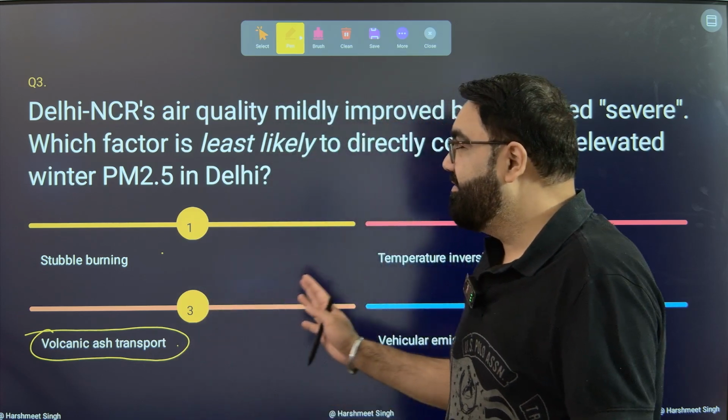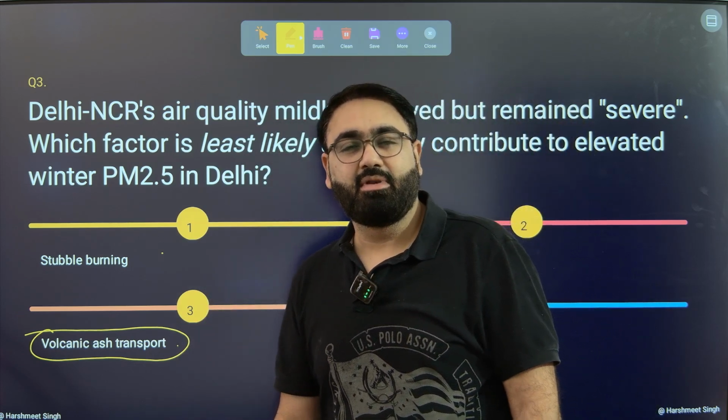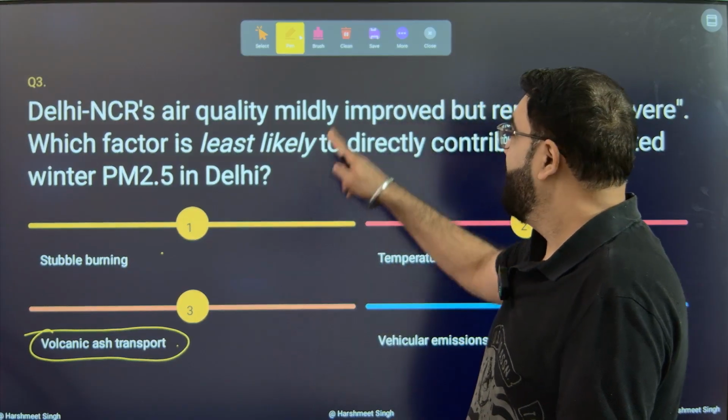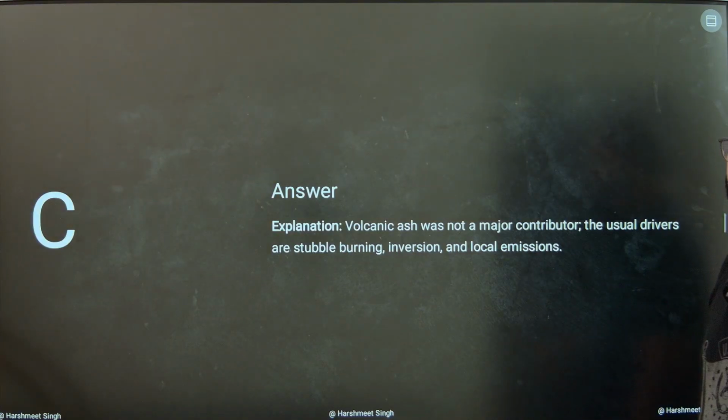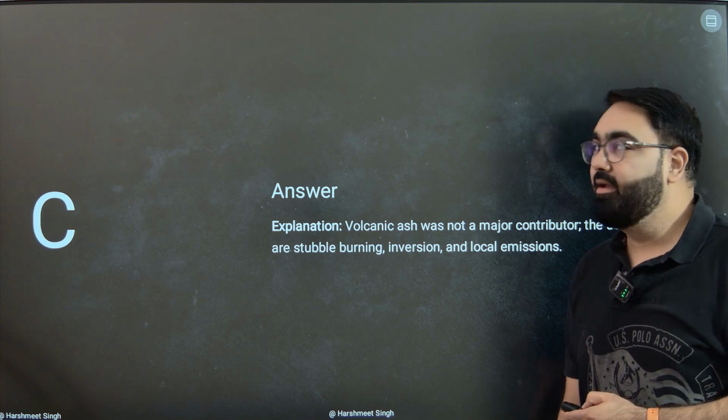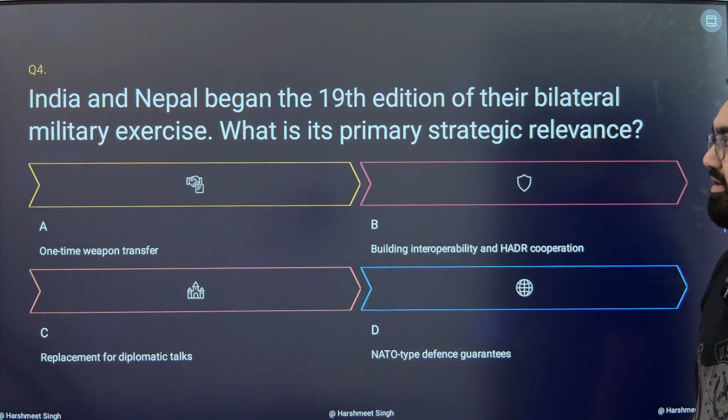All others have an impact on Delhi's air pollution, some small impact, some large impact, but all others do have a certain amount of impact. So the answer here, pretty easy, would be C. Moving on to question number 4.